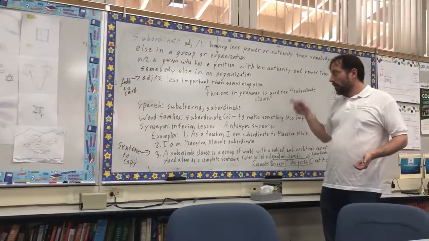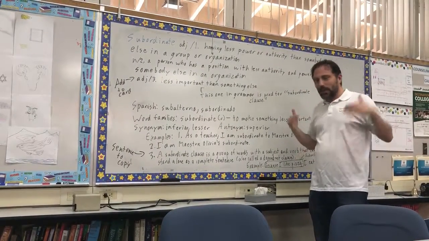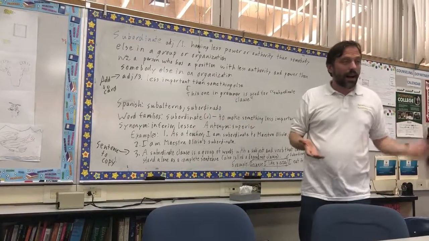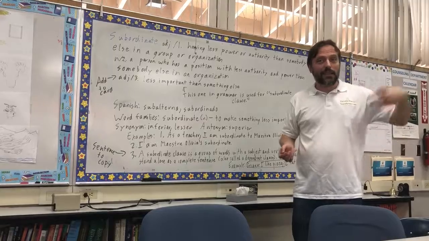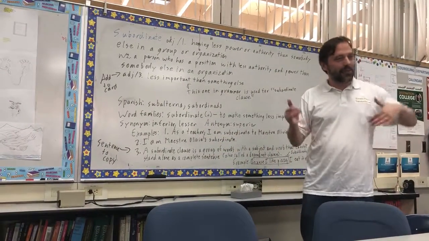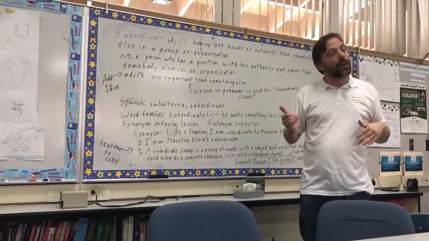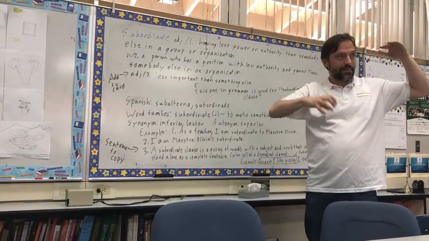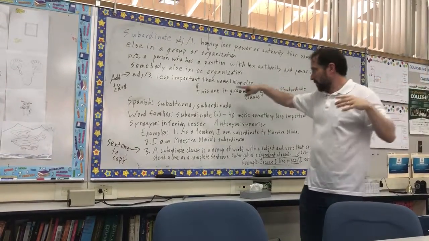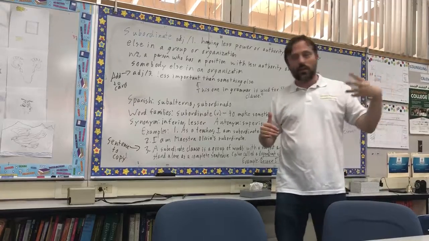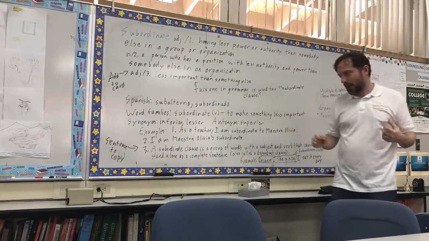It's not only grammar though, so it could be something like, if you're thinking about different priorities in your life, you could say, watching TV is subordinate to my homework. I want to watch TV, but I have to prioritize homework. So therefore, watching TV is less important. Menos importante. So you could say subordinate means less important than something else. So this is like comparing. And usually you would say to after it.